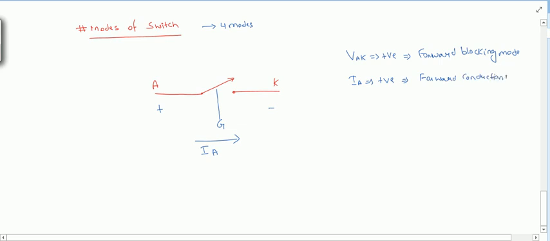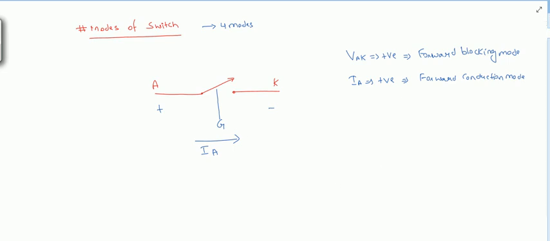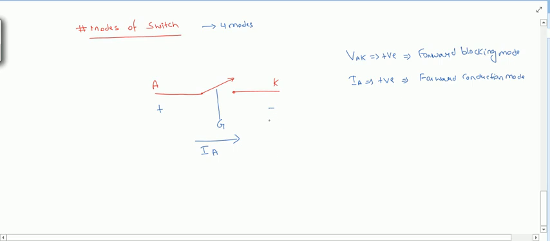Now if we do the opposite, we give positive here and negative here, that is, VAK becomes negative. Then it is in reverse blocking mode. Current is not flowing in this case.